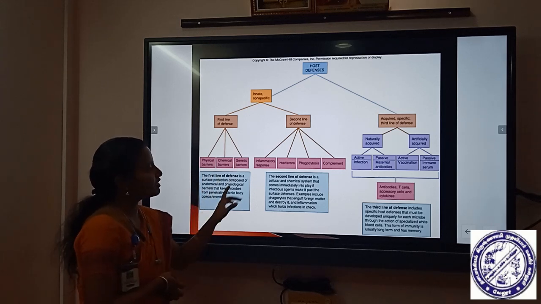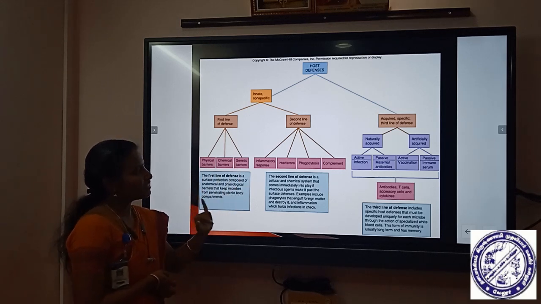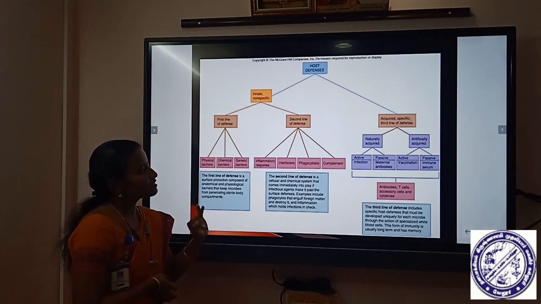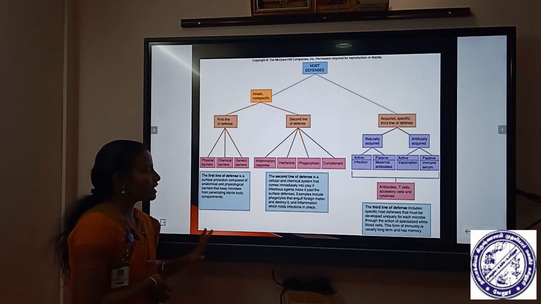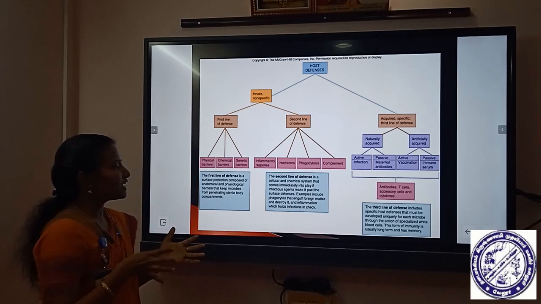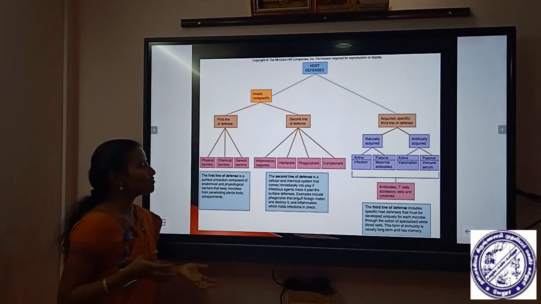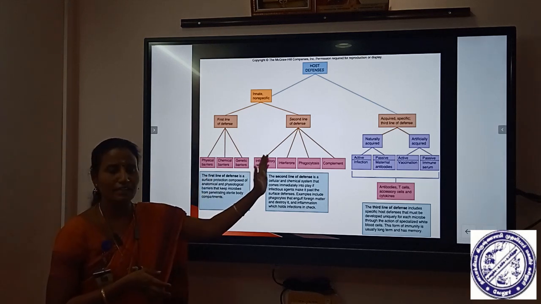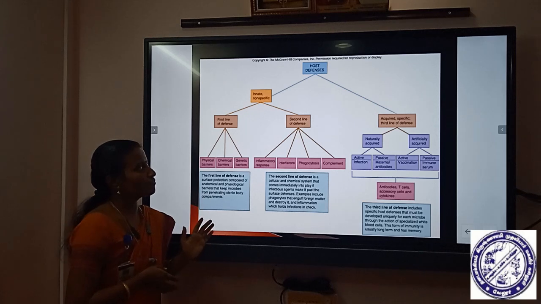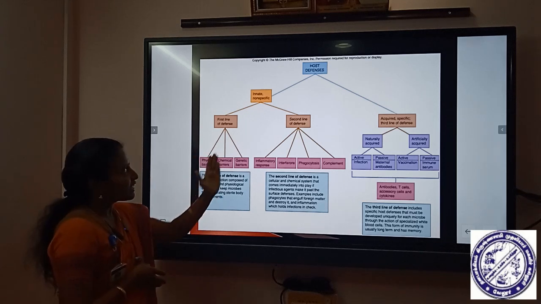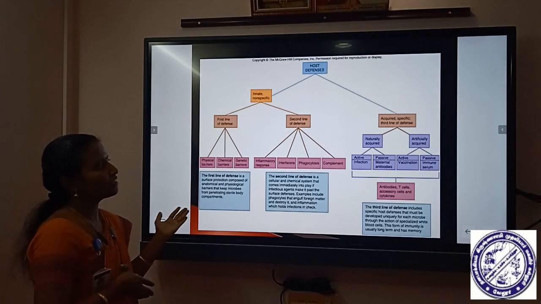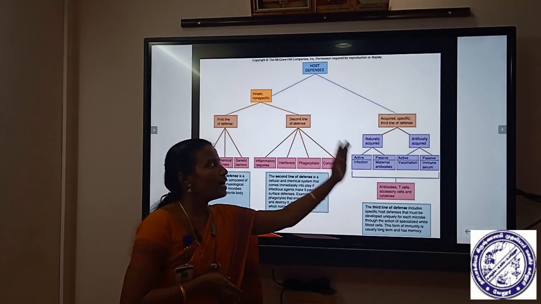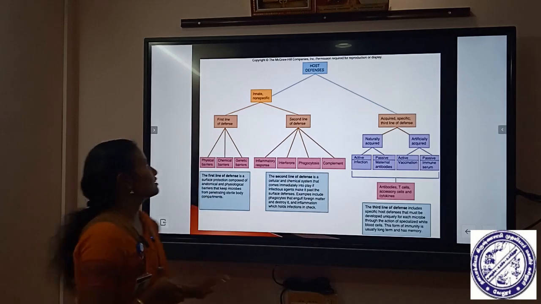In the second line of defense, we have inflammatory barriers, then various soluble factors such as interferons, phagocytic cells and complement. If the pathogenic microorganism evades the first line of defense, it can go for the second line of defense. Again, if it evades the innate non-specific immunity, then it can go for acquired specific immunity.